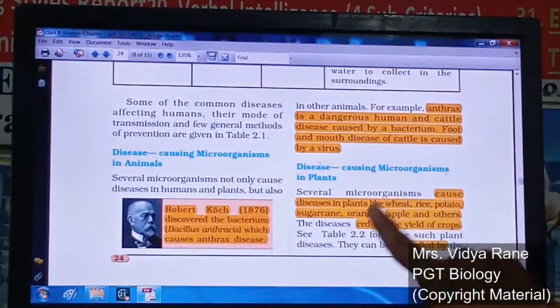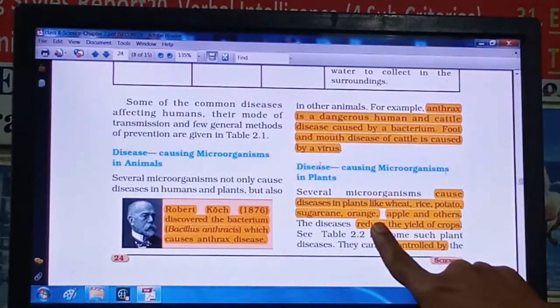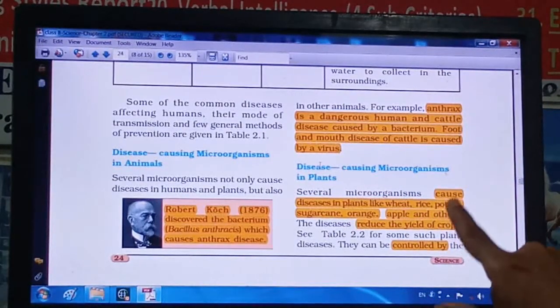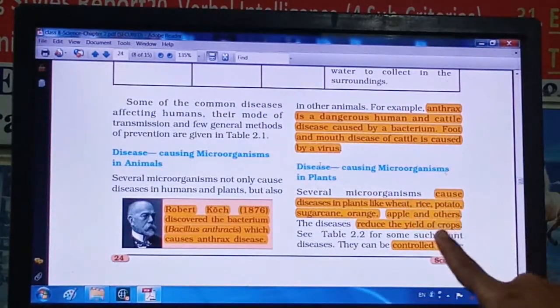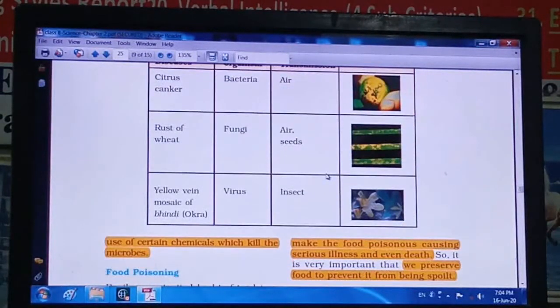So see here, plants like wheat, rice, potato, sugarcane, orange, apple and many others suffer from diseases caused by microorganisms. And if these plants get diseased, then automatically their yield is reduced. So to get a good yield, we have to prevent these plants from the attack of microorganisms. That's why we need to control the growth of microorganisms in the plant.